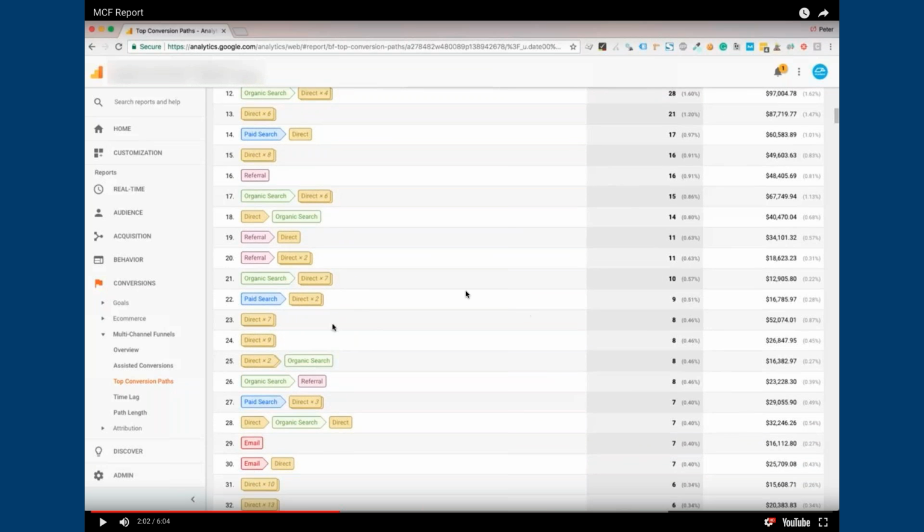No. Even now, with that last click attribution model that we talked about, last non-direct click is what it is. This particular conversion path, these will be attributed to paid search, but it's important to understand that they didn't just come from that click. They came from direct for another session before they were able to pull the trigger. That was the path for 17 users. 60 grand in bookings.